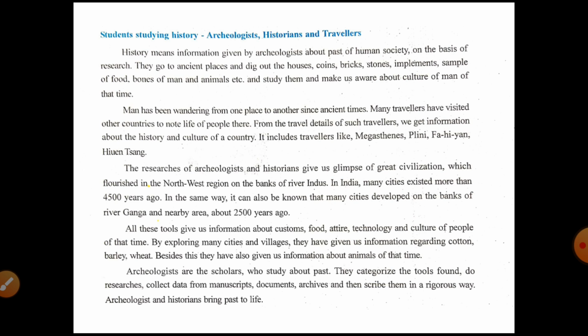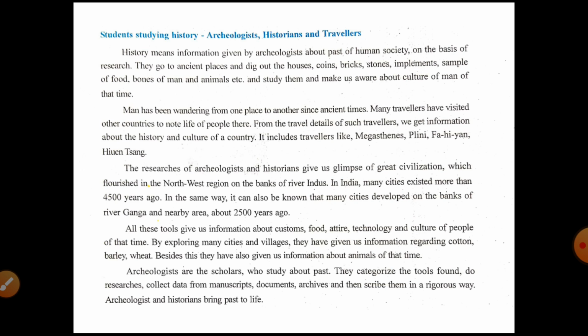So the archaeologists and historians give us information about this great civilization. In India, many cities existed more than 4,500 years ago. In the same way, many cities developed on the banks of river Ganga and nearby areas about 2500 years ago.